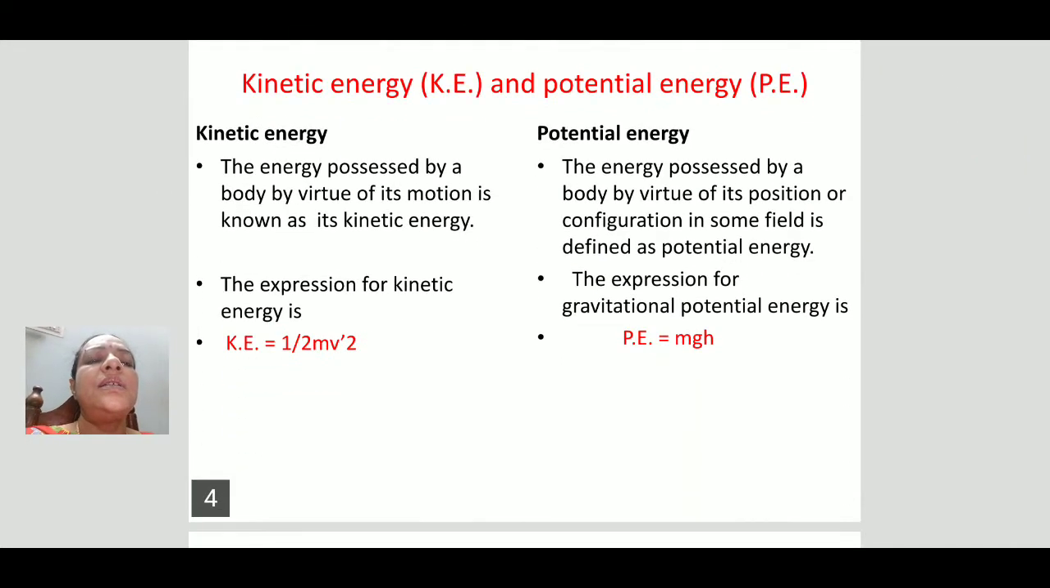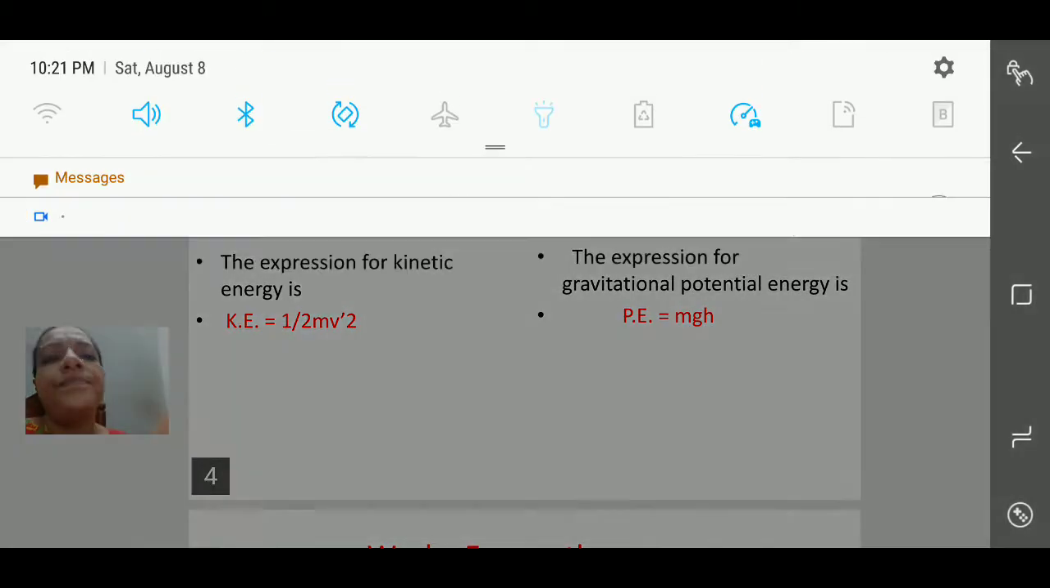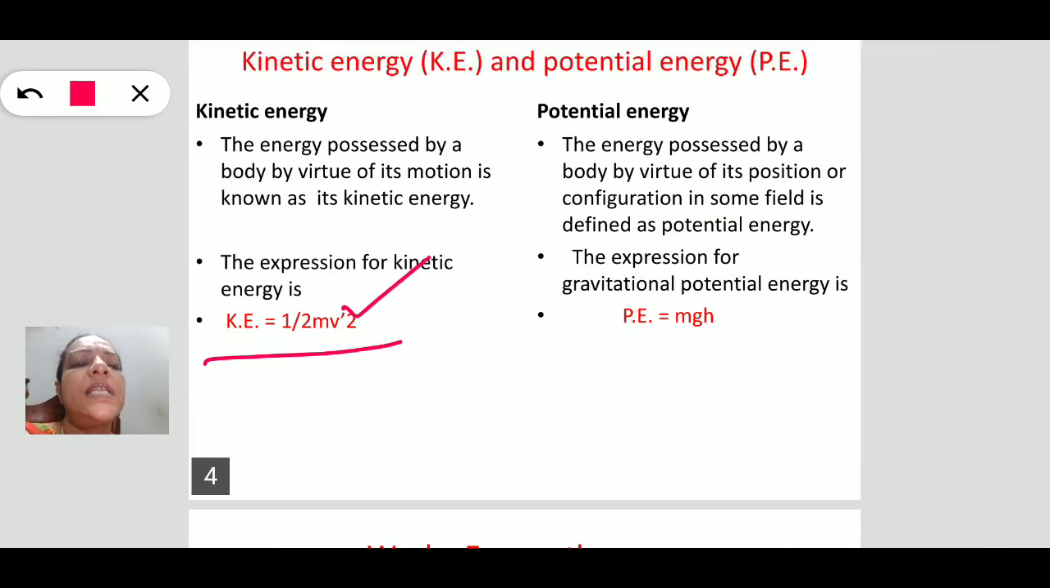Next, coming to energy, mechanical energy. Mechanical energy is of two types, that is kinetic energy and potential energy. Kinetic energy, I think this is also well known to you, is the energy possessed by a body by virtue of its motion. The expression for kinetic energy is half mv square. Here KE depends upon the mass and the velocity.